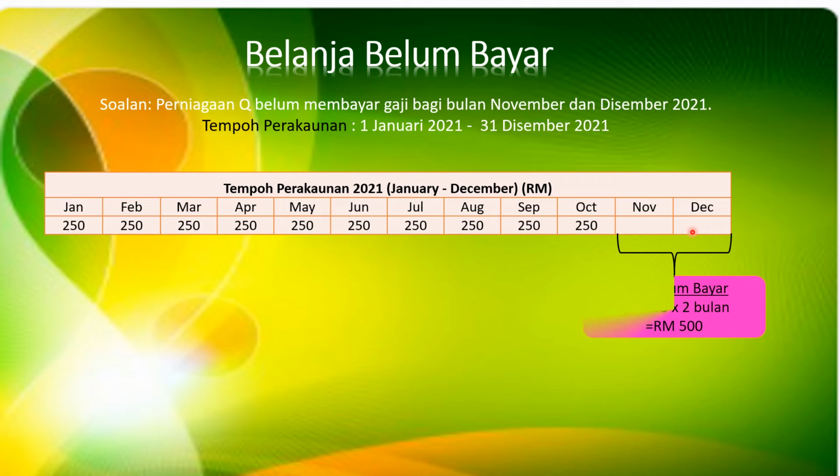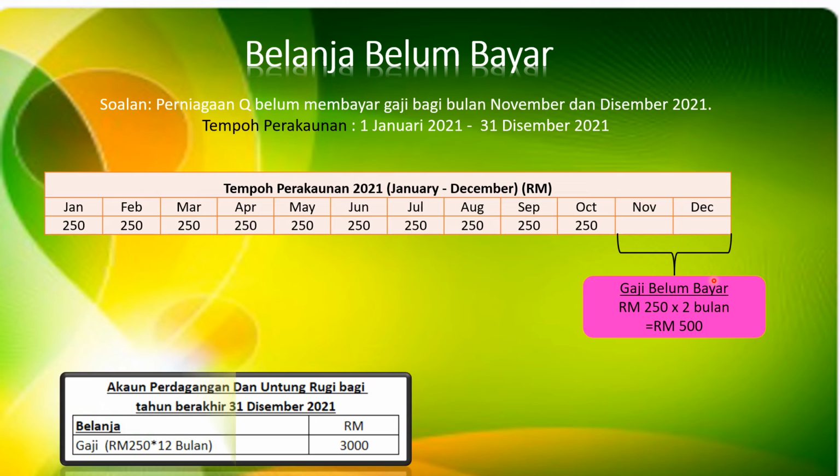How do I get 500? 250 times 2 months is 500. And what do I call this? This would be called gaji belum bayar. Correct? Okay, so what would be the amount that I would record in my apur?